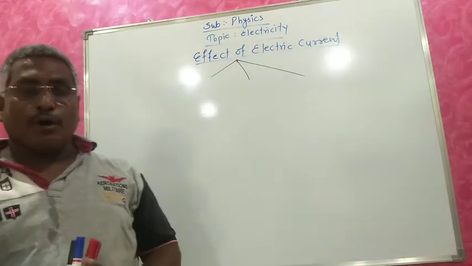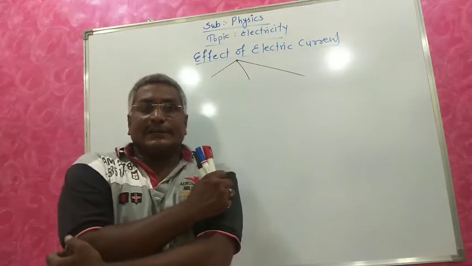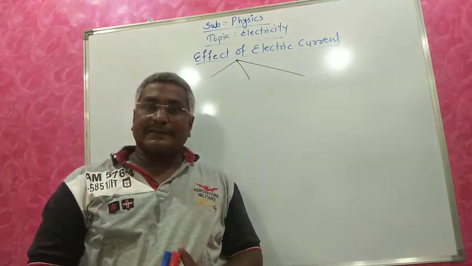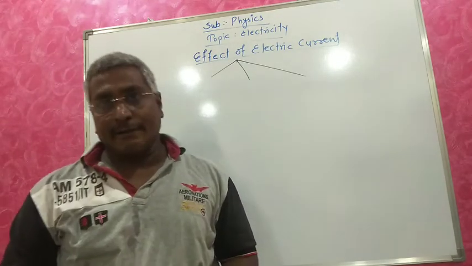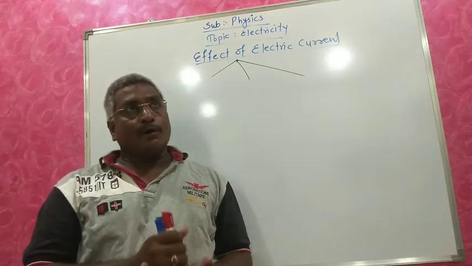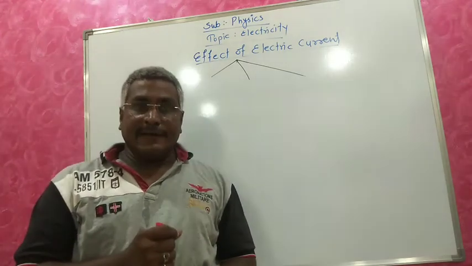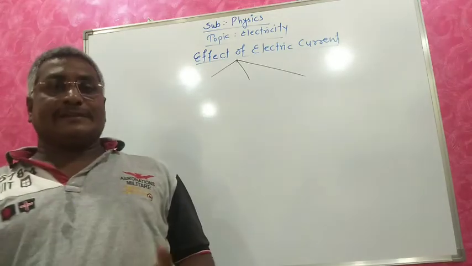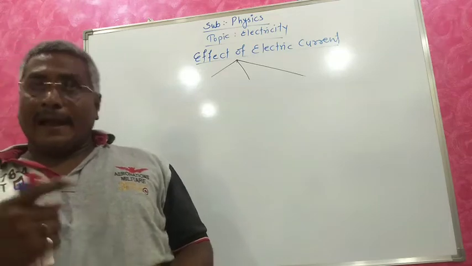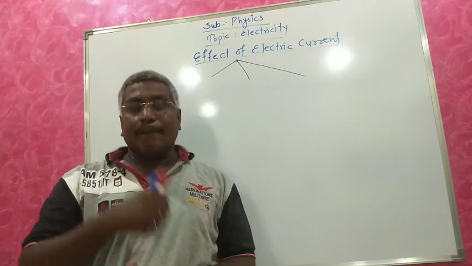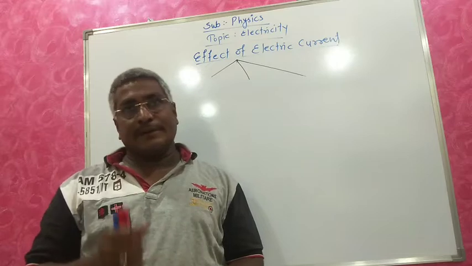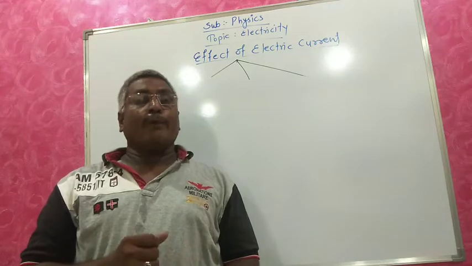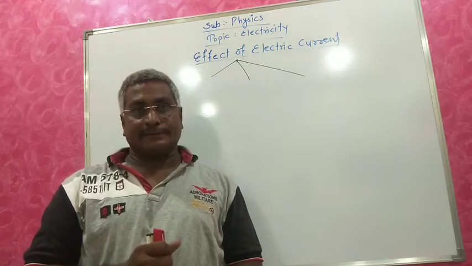Before closing our school, in our teaching we studied the combination of resistors. We studied series combination and parallel combination, their characteristics, advantages and disadvantages. We also studied the derivation for the expression of total resistance in parallel and series combination, and how to solve numericals using series and parallel combinations. Hope you understand all these things.